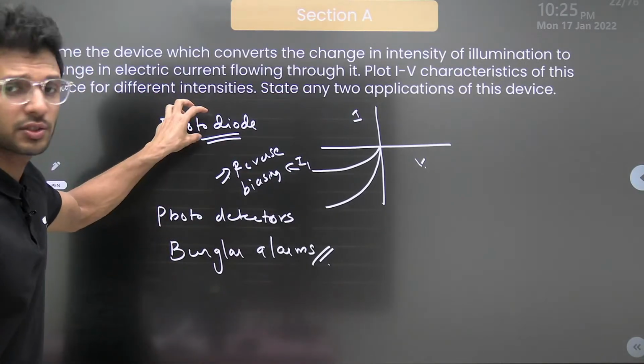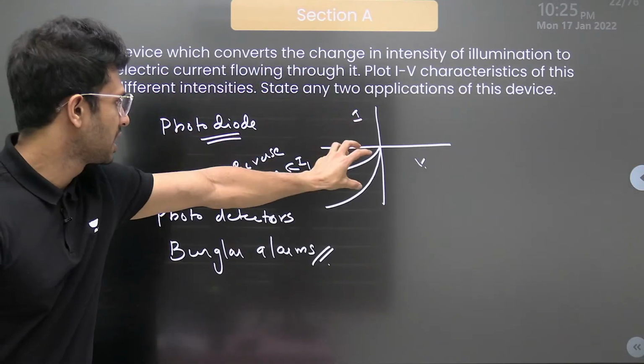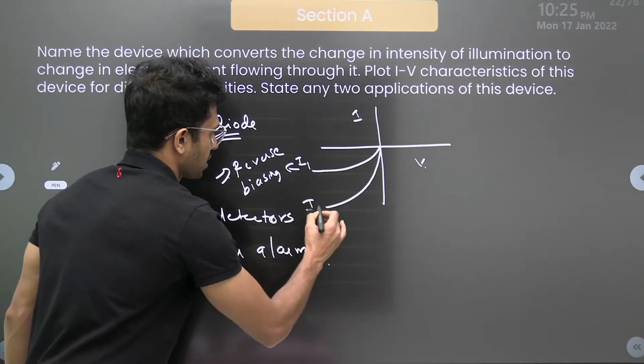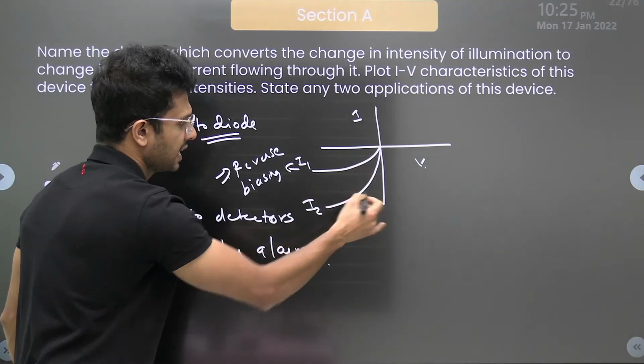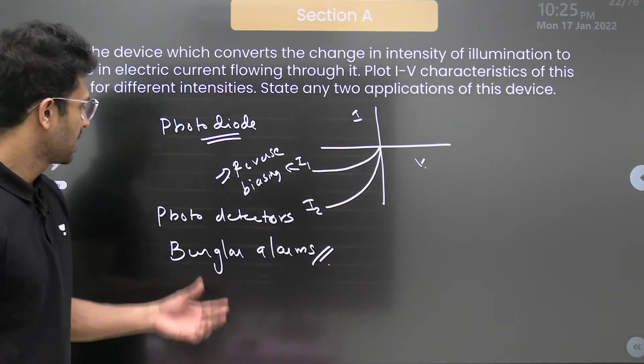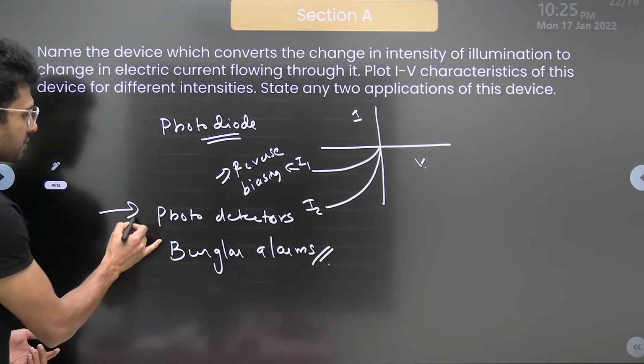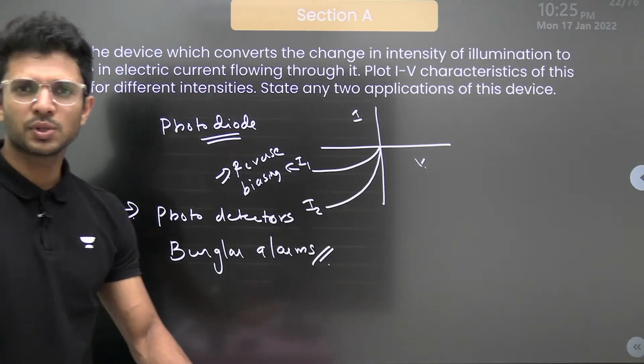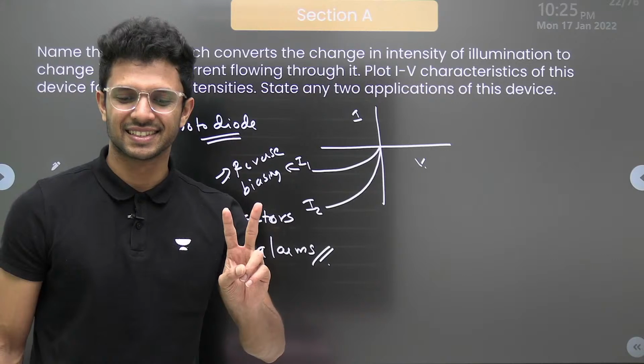Whatever is asked, what is a photodiode? Draw the diagram. Now, if intensity is increased, see, current is increasing, as you can see. Now, write some of the uses here. Write this much only, you will get 2 marks.